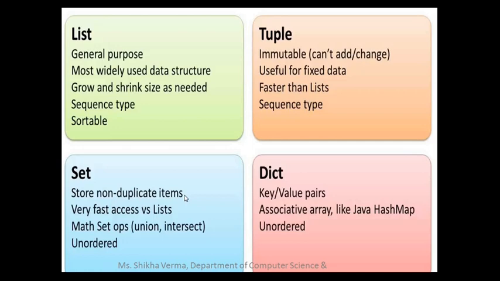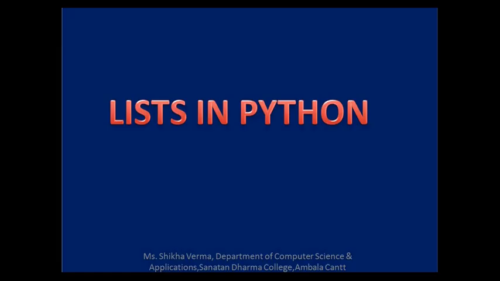Set is used to store unique items, with very fast access versus list. All set operations like union and intersection are used here, and it is unordered. No order is followed in a set. Next is dictionary. It follows the concept of key and value pairs. It is just like an associative array, like a Java HashMap, and it is also unordered. So these are the main points about the data structures used in Python, and you should remember all of them so that you can work correctly with these concepts.